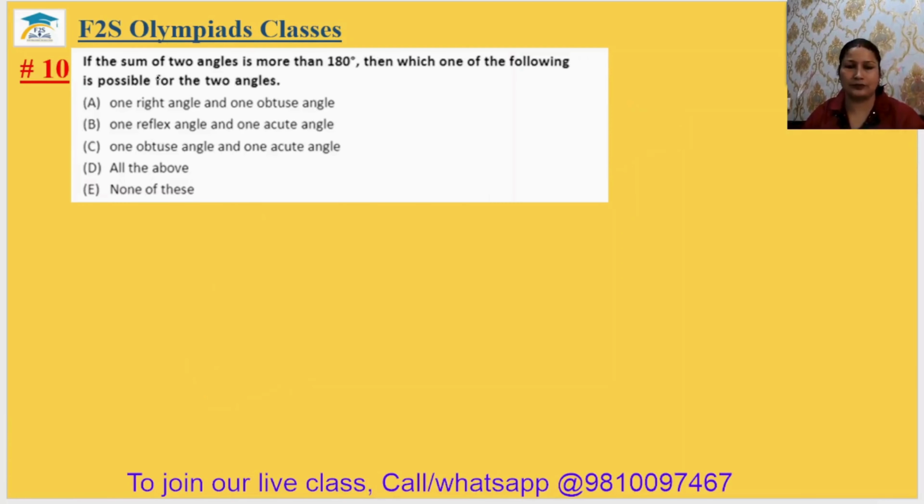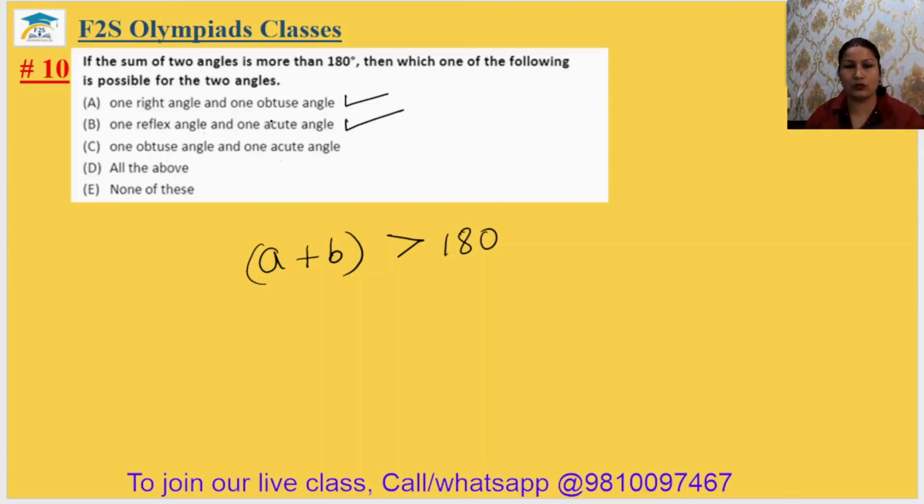Come to question 10. If the sum of two angles is more than 180 degree, then which of the following is possible for the two angles? It means A plus B is more than 180 degree. Okay. One right angle and one obtuse angle can be possible. One reflex angle and one acute angle. Reflex means more than 180 and one acute angle. It will be more than 180. Correct. One obtuse angle and one acute angle.